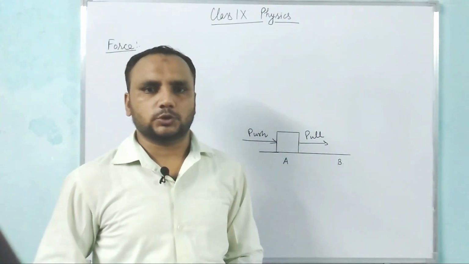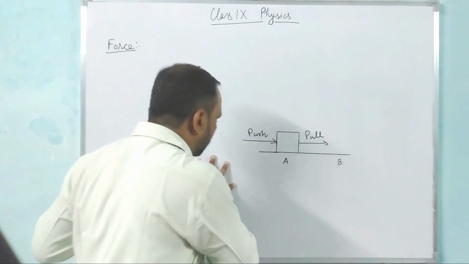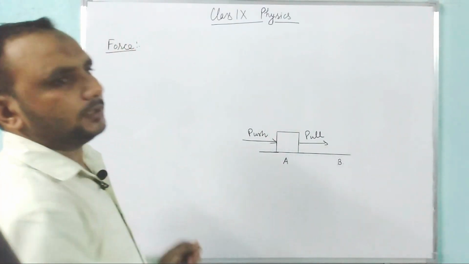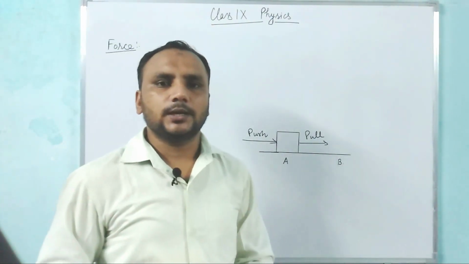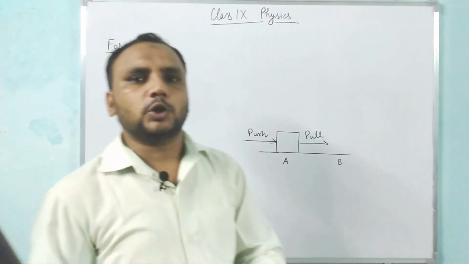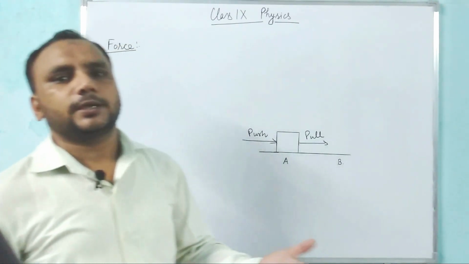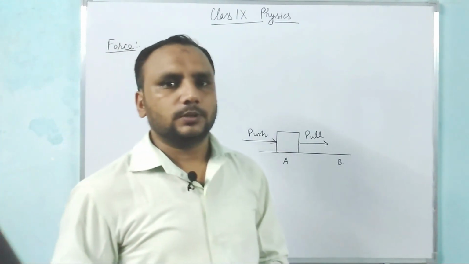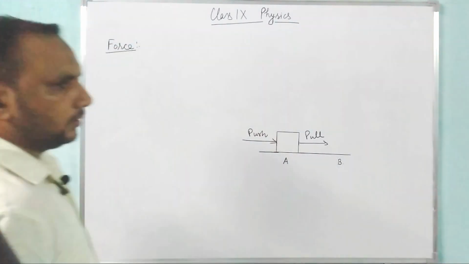Known as force. Now, if we apply a force on the ball, then it can move? The answer is it will not move. So, sometimes force can move a stationary object, or sometimes it cannot move, but it tries to move a stationary body.